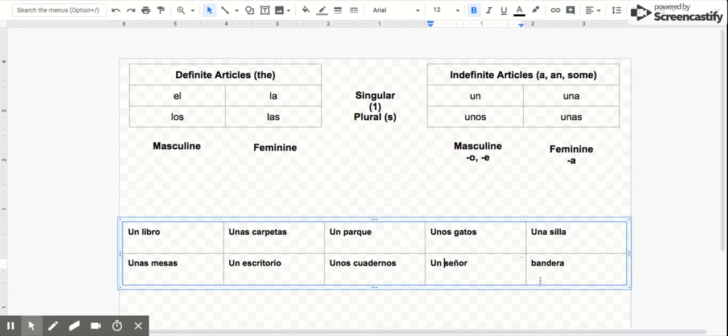All right. And then finally you have bandera. And you're right, it's singular, it's feminine, so it's going to be una bandera. All right, so go back into your assignment. Keep working on that and doing your best. If you need to rewatch this video, you can. But keep thinking and asking yourself, is it singular or plural, masculine or feminine? Buena suerte.